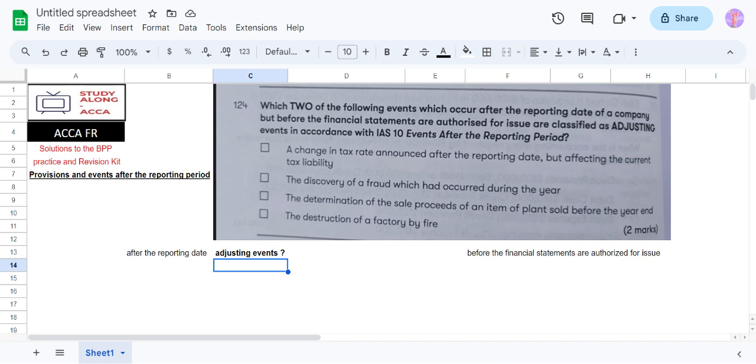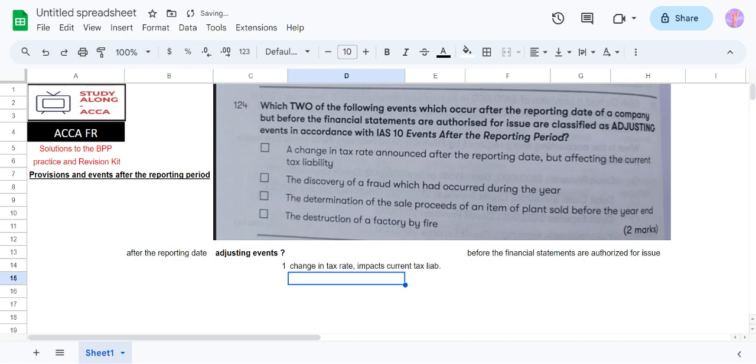A change in tax rate announced after the reporting date but affecting the current tax liability. It should be recorded. I think it is an adjusting event because it says there is a change in tax rate and it impacts the current tax liability. The current tax liability means the liability is existing on this date. There is a tax rate change, so it needs to be adjusted. So I think the first one is an adjusting event.